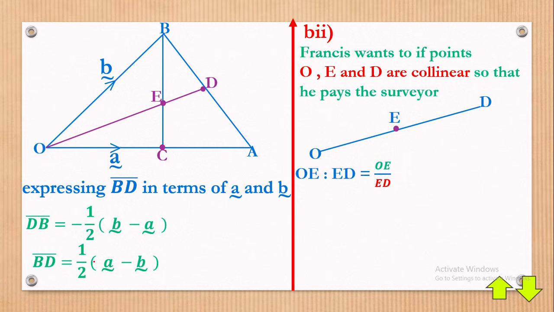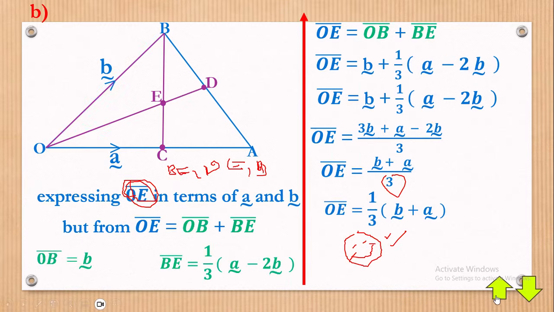So we are saying that OE to ED is equal to, of course you all know that in ratios, once you have say 1 to 2, it can be written as 1 over 2. Please know ratios are the same as fractions. So OE to ED is the same as OE over ED. Now, in order for us to get done, do we have OE? Yes, we have OE. I've already found it, and it's right here.